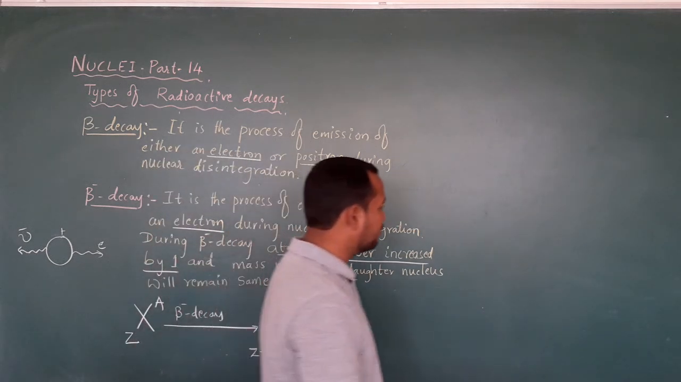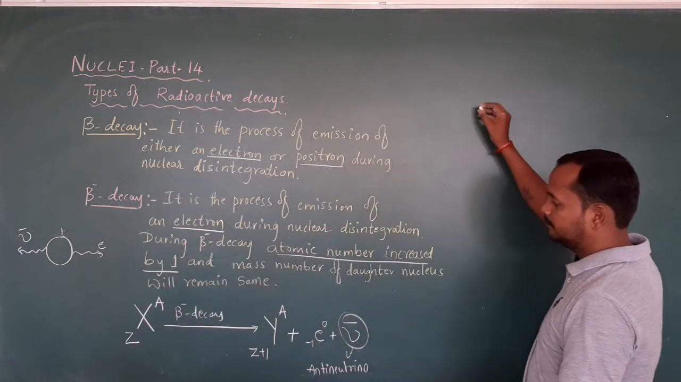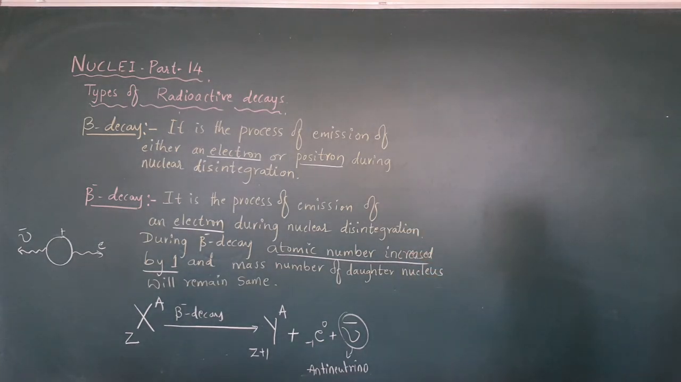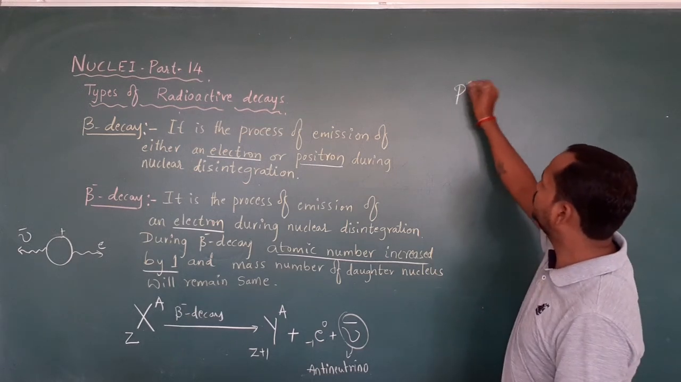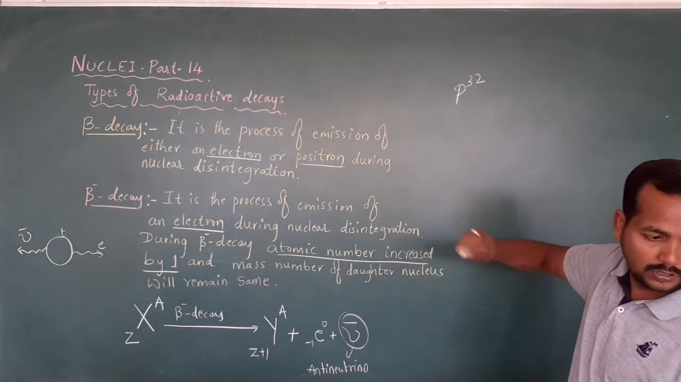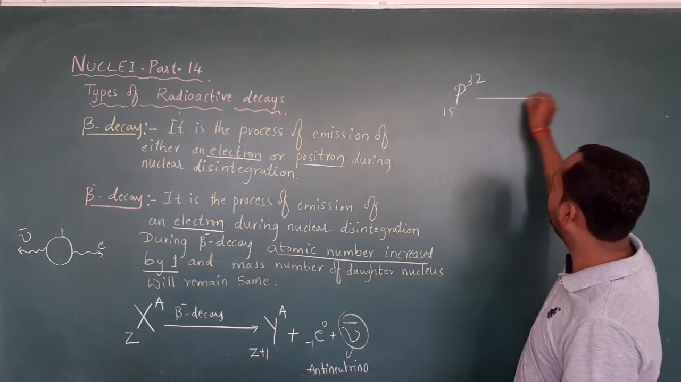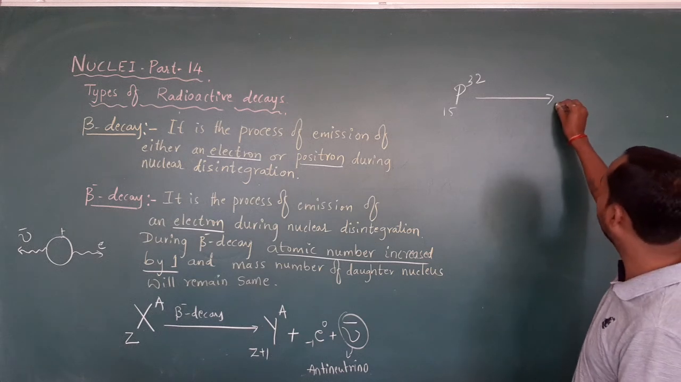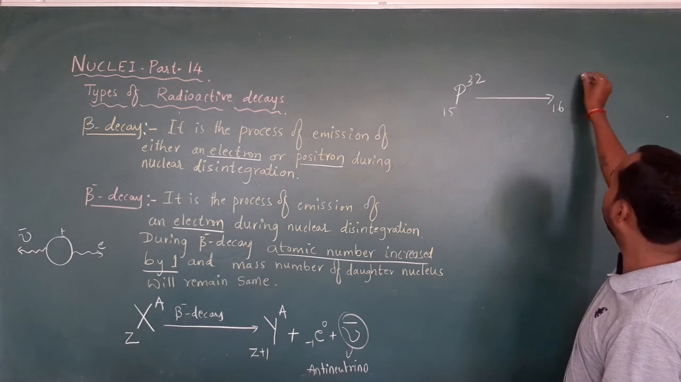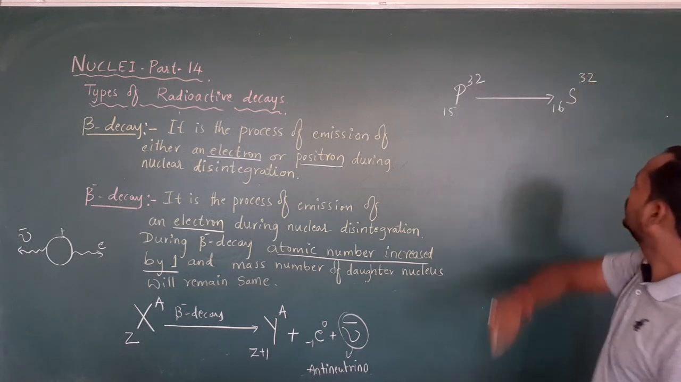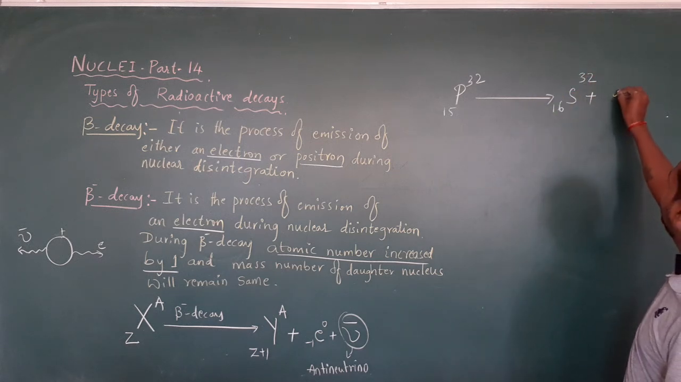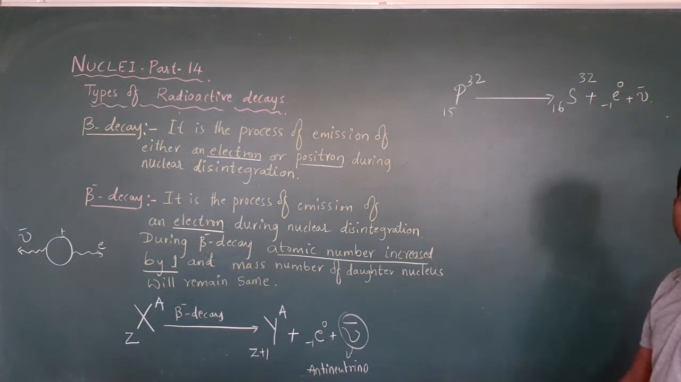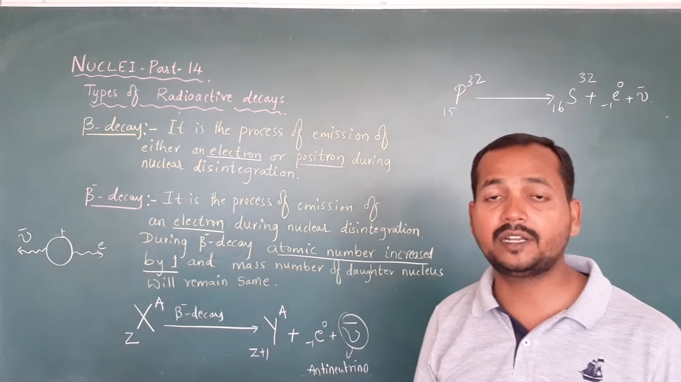Let us see an example for this. Phosphorus 32 with atomic number 15 will undergo beta negative decay, where it becomes sulfur, because 15 plus 1 is 16 and the mass number is 32 only. So this is sulfur, plus one electron emitted, along with an antineutrino. This is an example of beta negative decay.